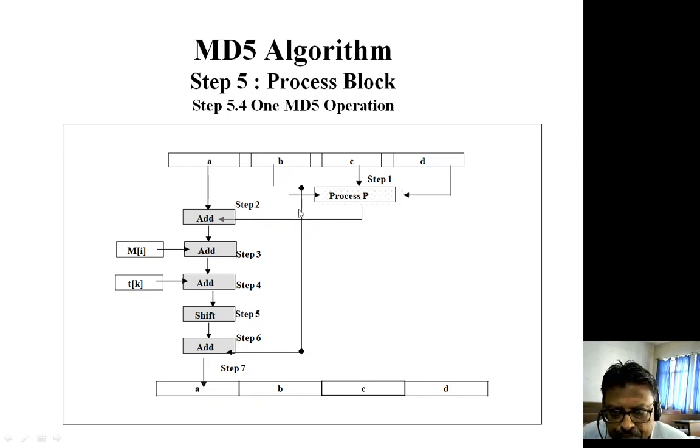After the shifting process, the original value of B is added with the output of the shifting process, and with the result of this addition we update the value of A, while B, C and D remain as they are. So this process is applied to update the value of A: by using process P, by adding A, by adding the sub block, by adding the constant, by shifting, and then by adding the value of B to update the value of A. In this way, one round operation happens.